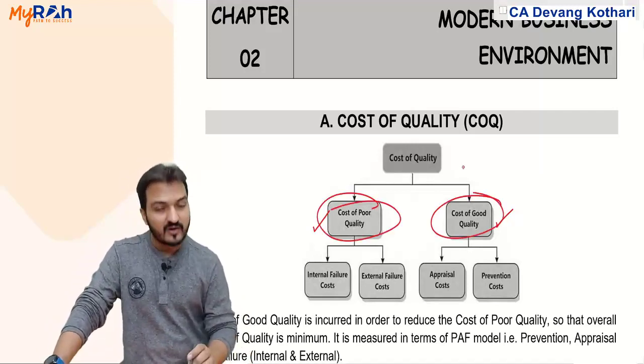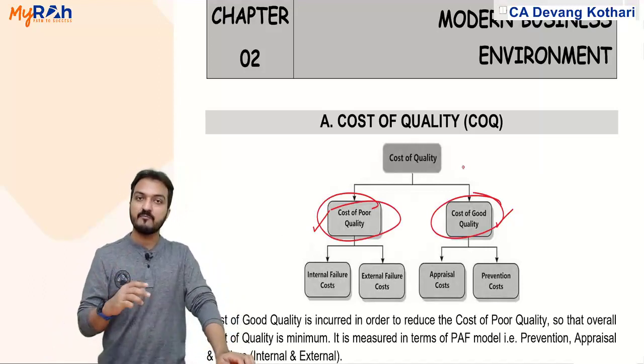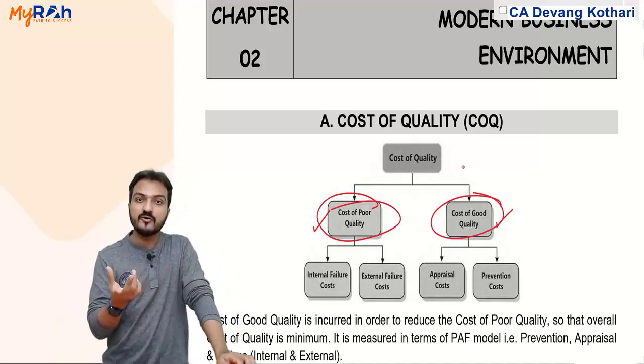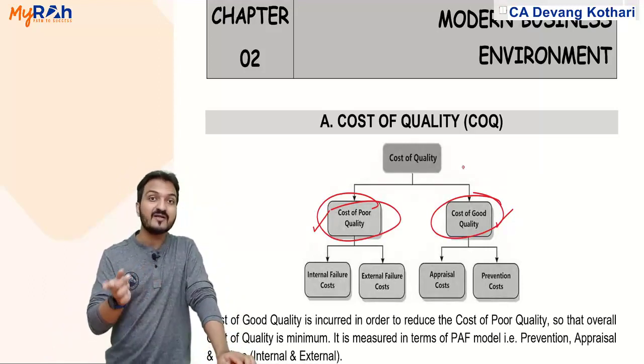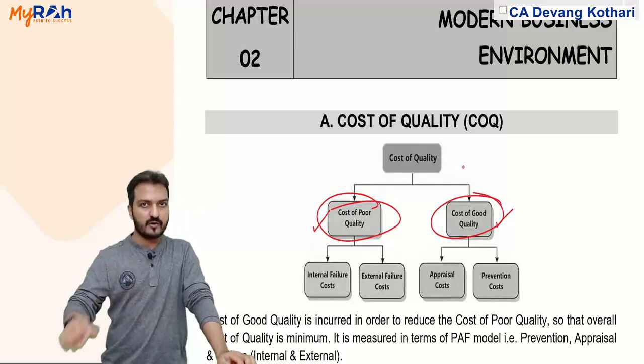While cost of good quality means the cost that the company will incur in order to prevent or reduce the bad products.